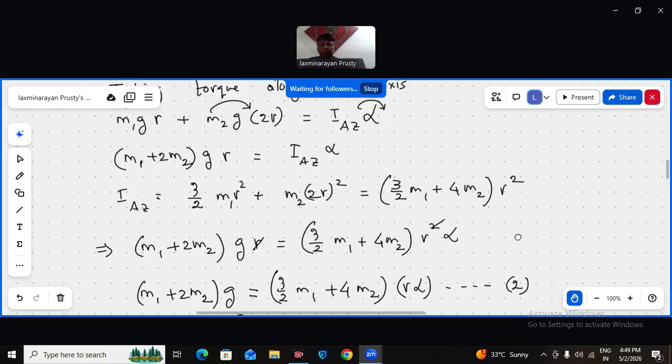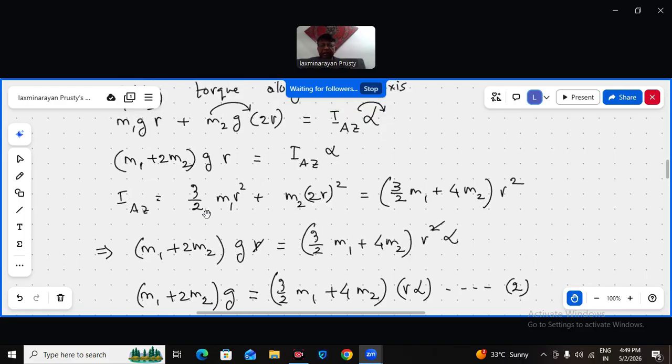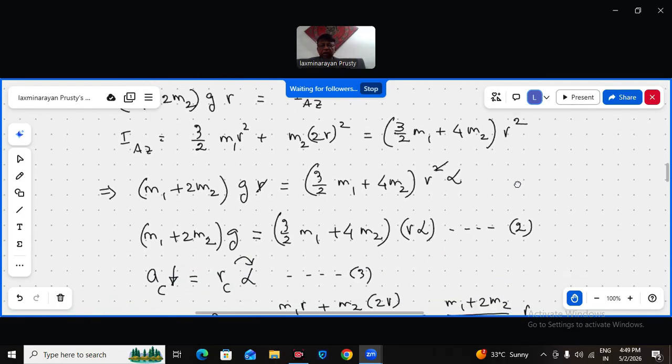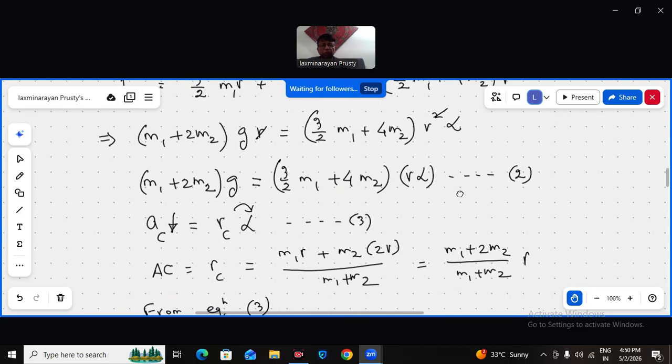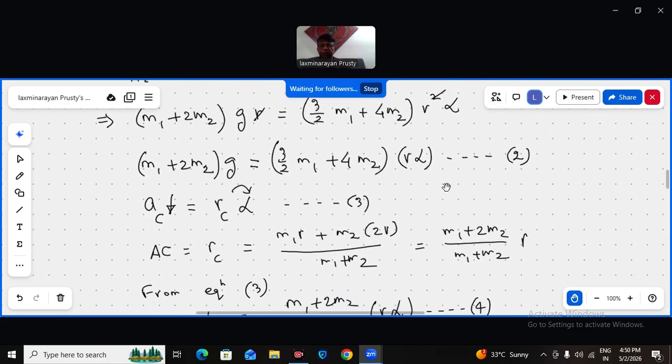So okay, then in this equation I calculated IAZ. So replace the value of IAZ here in this equation: (M1 plus 2M2) G into R is equal to IAZ into alpha. R cancel कर दो. Alpha ये रह जाएगा: (M1 plus 2M2) G is equal to (3/2 M1 plus 4 M2) into R alpha. Okay, equation 2 को याद करो.